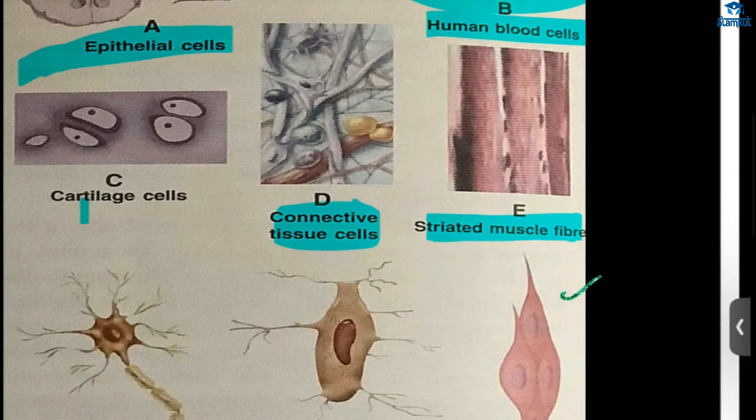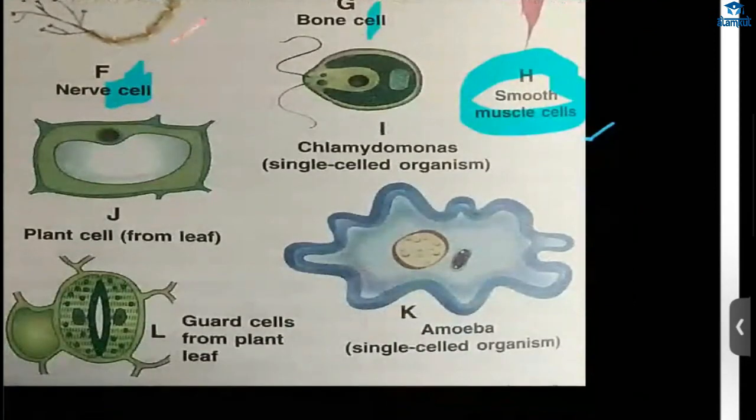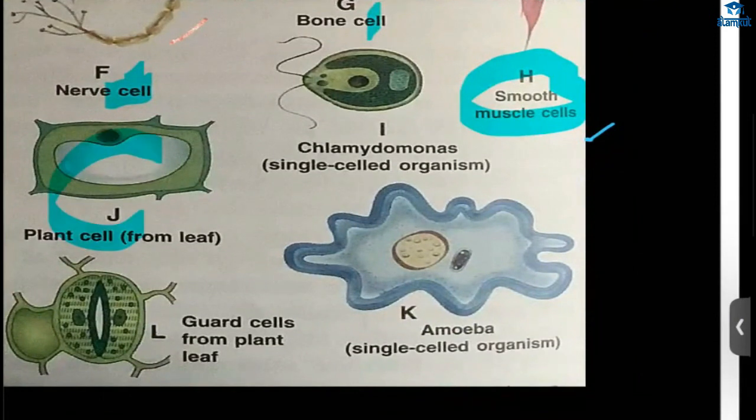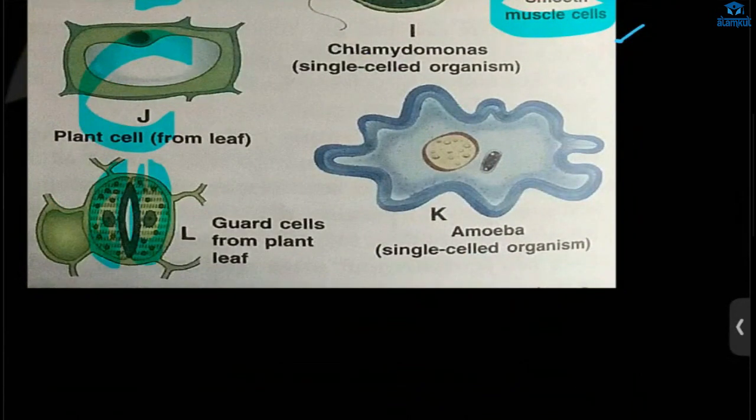Skeletal muscle, where movement happens because of these cells. And this is nerve cell. The control and coordination will happen through this. And this is bone cell. And this is smooth muscle cell. And here we have plant cell. And here we have chlamydomonas, a single cell organism. And here we have guard cell. Okay, ma'am. Thank you. And this is amoeba.